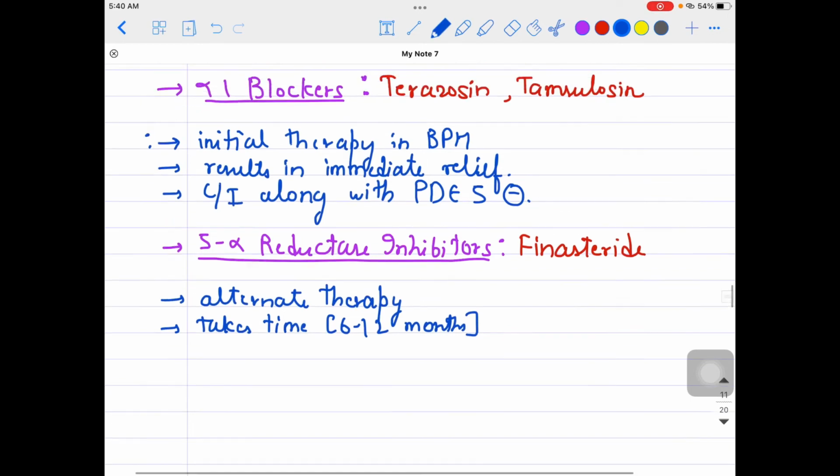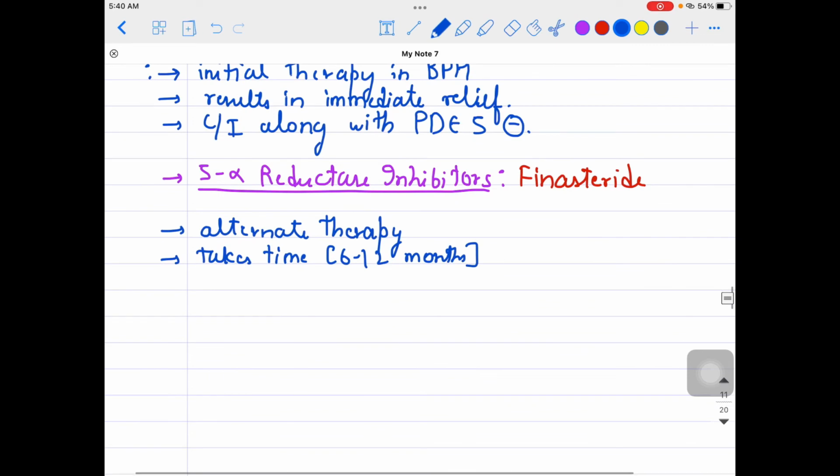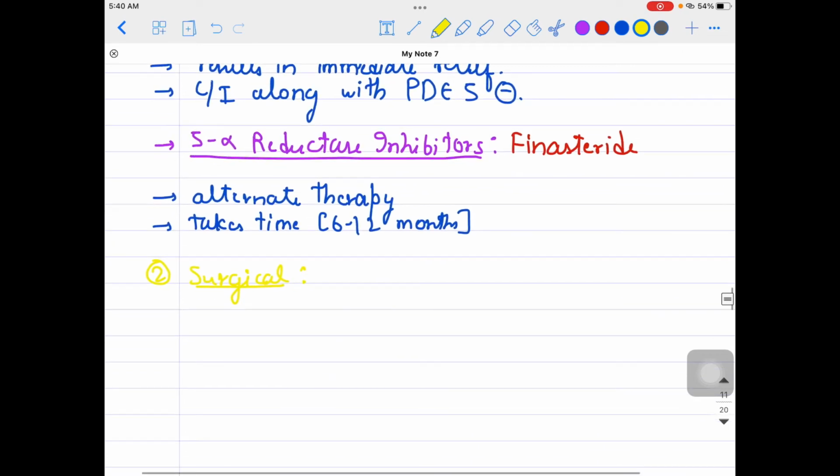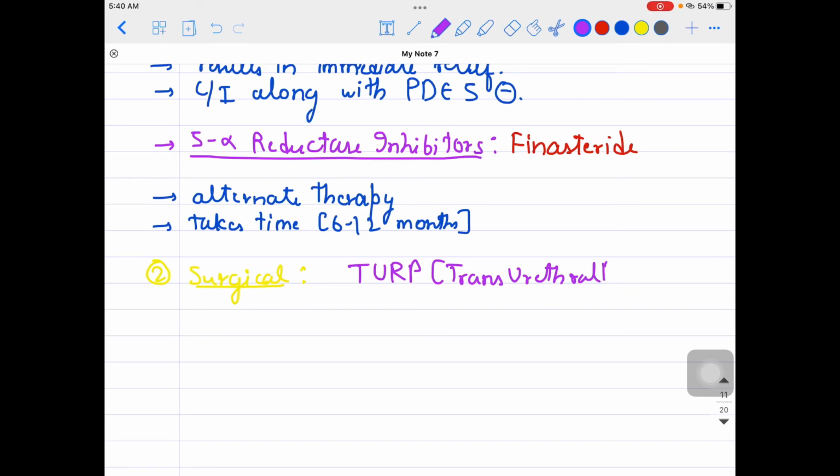Now coming to the surgical management, I already told you about the medical management. The surgical management is TURP, right? I'm sure you must have heard about it. What is TURP? It is very simple: transurethral resection of prostate.